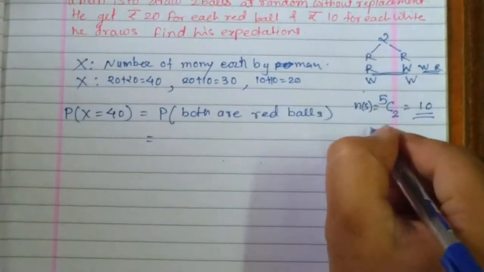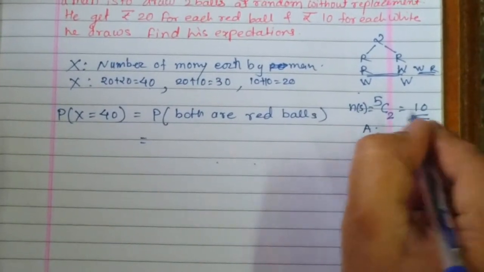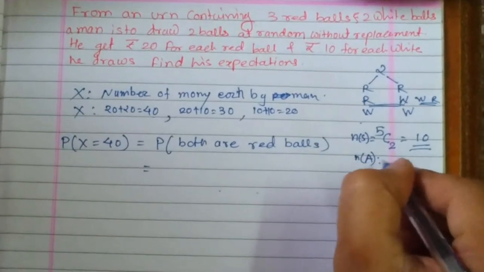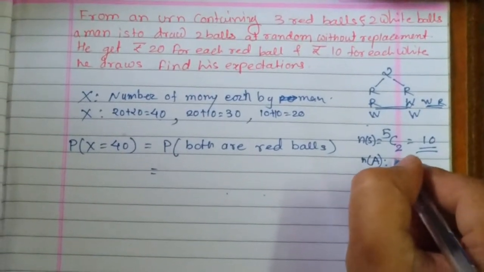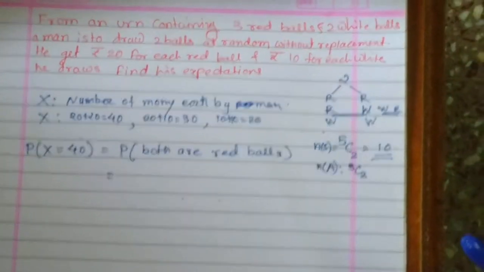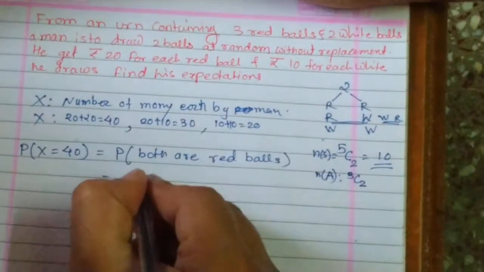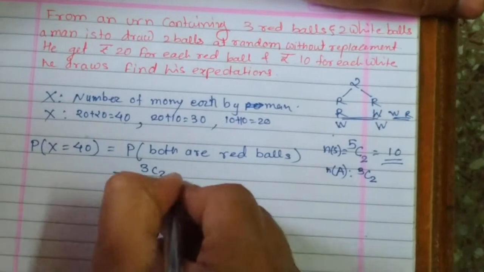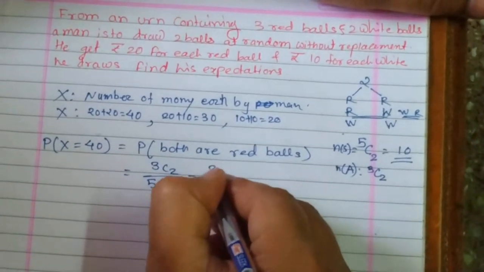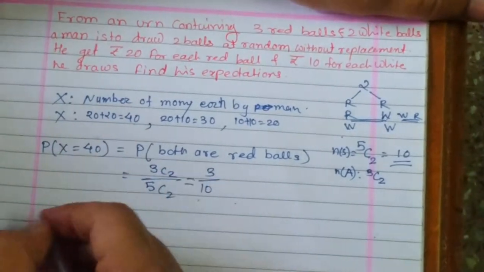Now if my event A is both are red balls, what is n of A? There are 3 red balls, out of that 2 get selected, and there is no chance for white. So my probability is 3 choose 2 divided by 5 choose 2. 3 choose 2 means 3, so 3 by 10 is the probability.